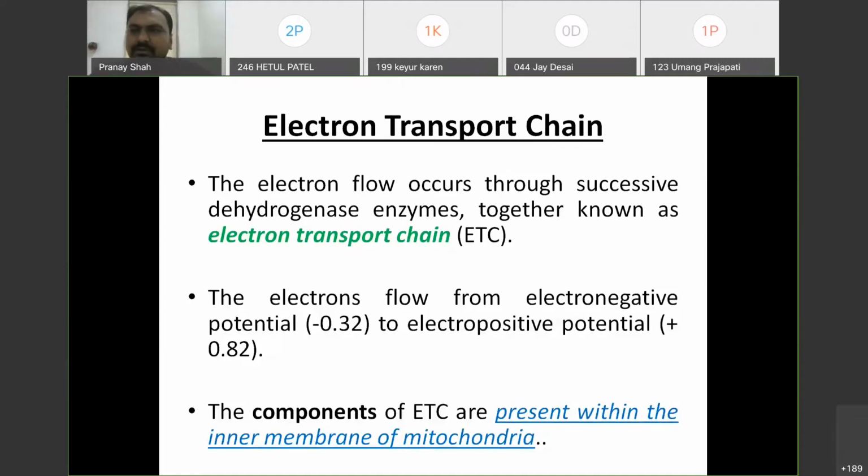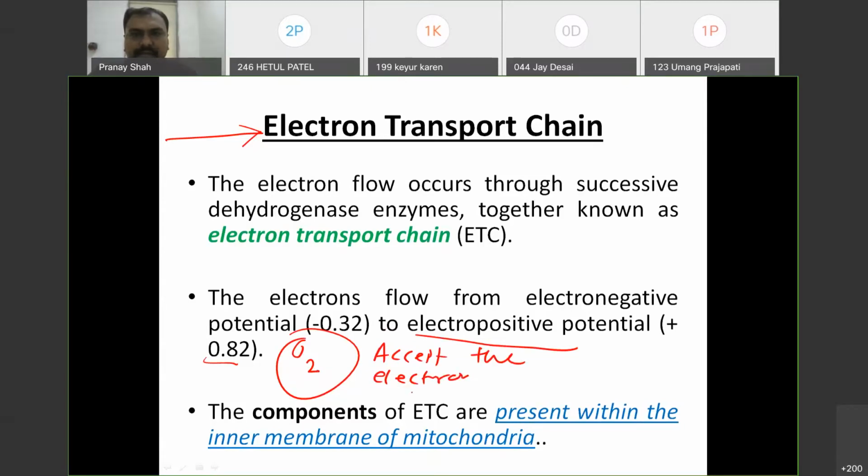We are about to start today's session, that is biological oxidation and electron transport chain. So in this electron transport chain, the electron flow occurs across the successive dehydrogenase enzymes, which is known as the electron transport chain. Here the electrons flow from the electronegative potential to the electropositive potential. The highest electropositive potential is of oxygen, that has a capacity to accept the electron.